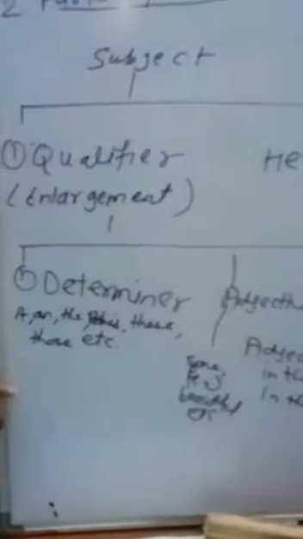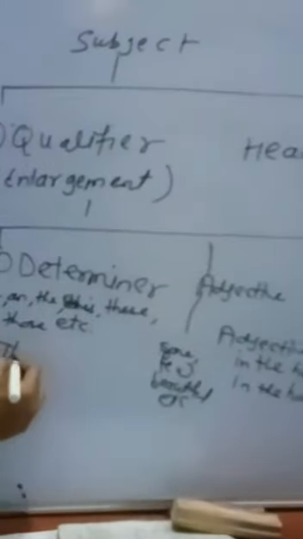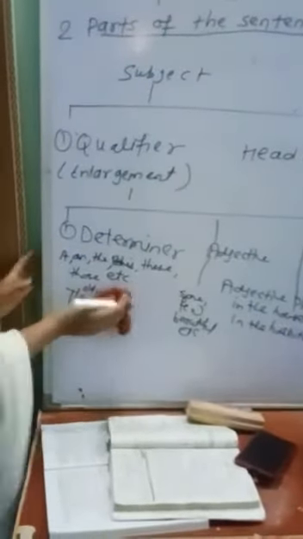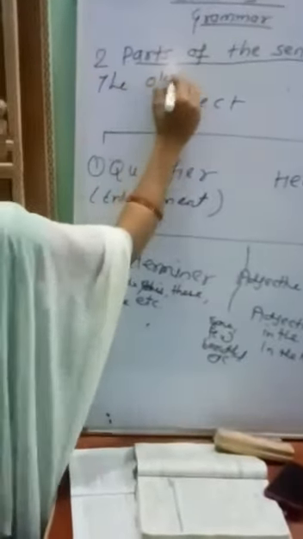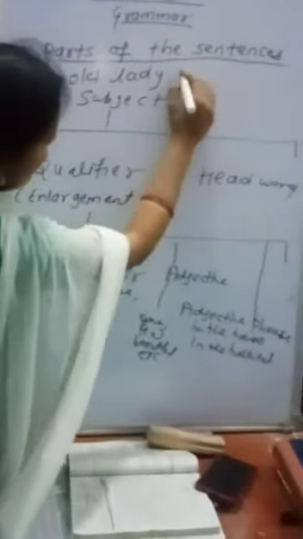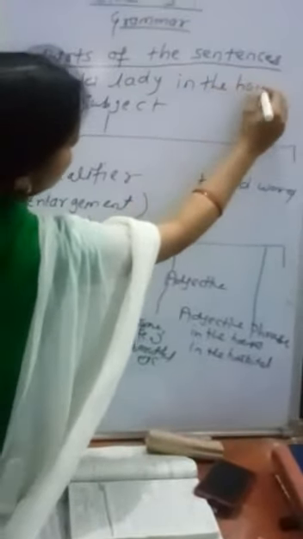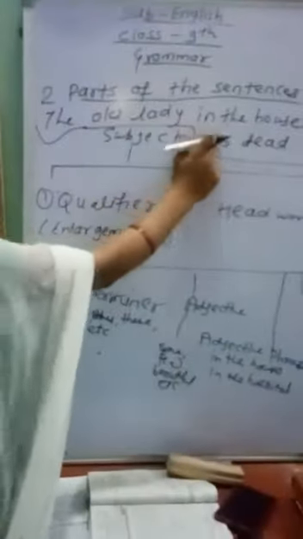Now we see one example: the old lady in the house is dead. We want the adjective also there. Here is one example: The old lady in the house is dead. Clear, beta?